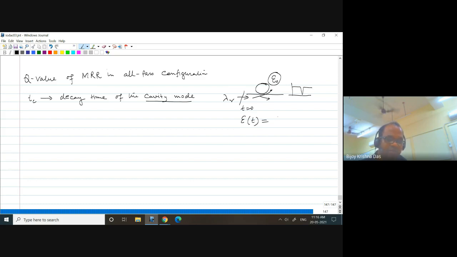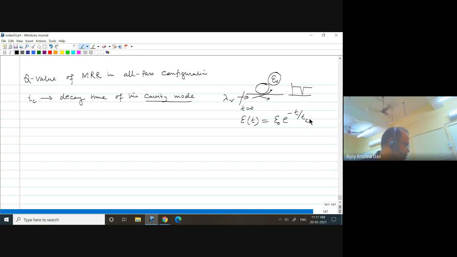There is no influence from outside; only the intrinsic property of the resonator contributes to this loss. So the energy stored inside the cavity decays exponentially, and this Tc is the time at which the energy is reduced to 1 by e. That is your decay time.